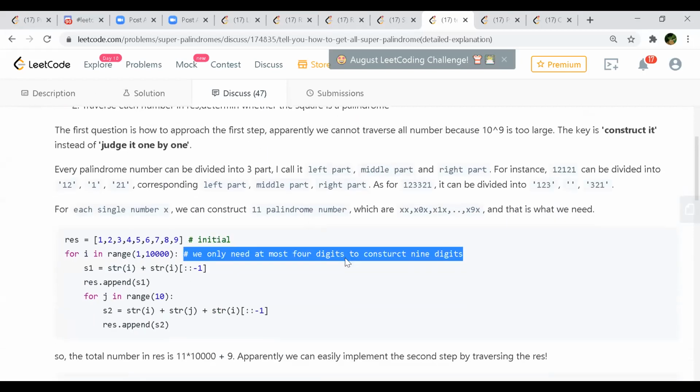The maximum possible. Then if you take the square root, it will be 9 digits only. But we also have the limitation that the numbers will be between L and R. 10 power 9 will be 10 digits, right?